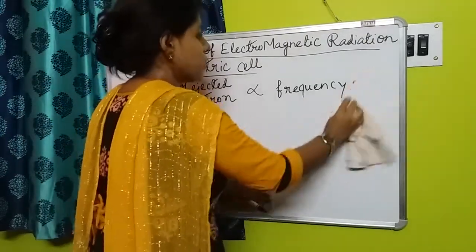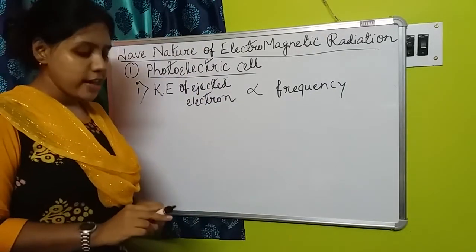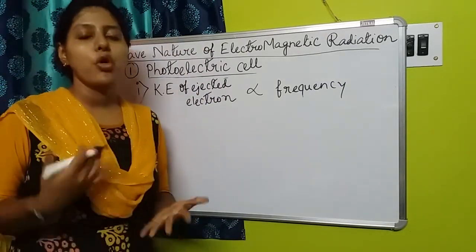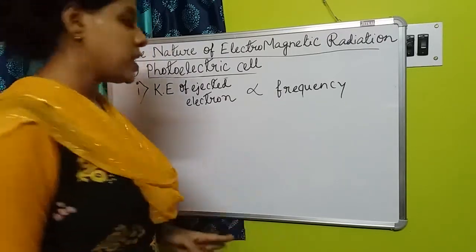So kinetic energy is directly proportional to the frequency. That means the more the frequency of the incident light, the more will be the kinetic energy of the ejected electron.